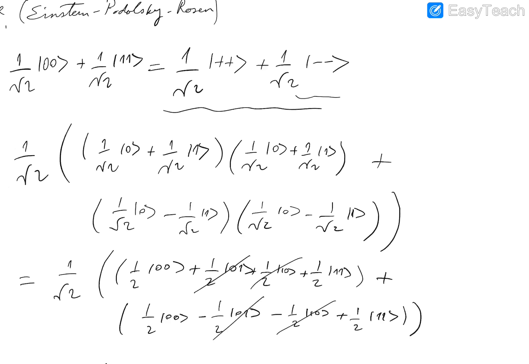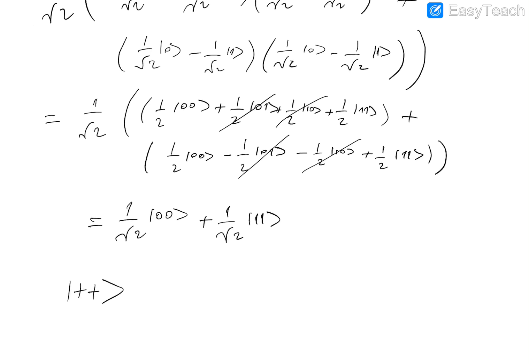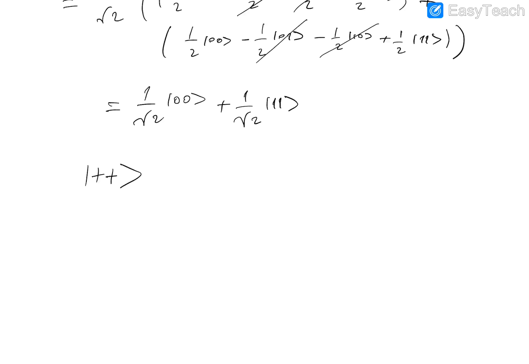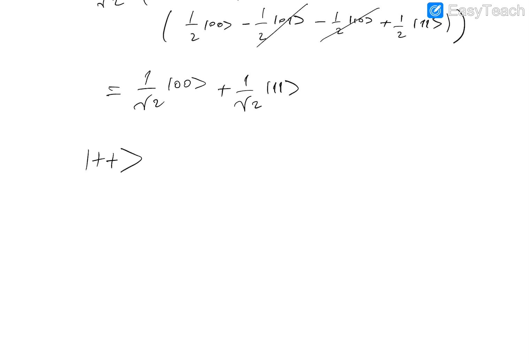So the Bell state is entangled. So the EPR paradox says that unlike Heisenberg's uncertainty principle, we may actually know the bit value and the sign value of the first qubit simultaneously.